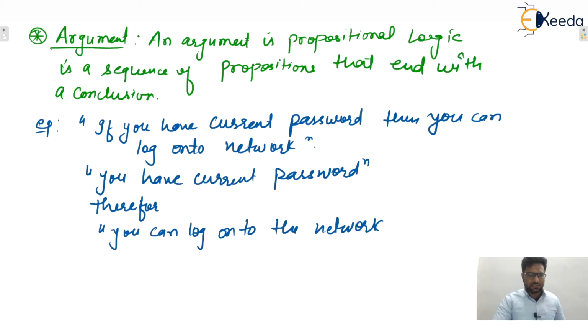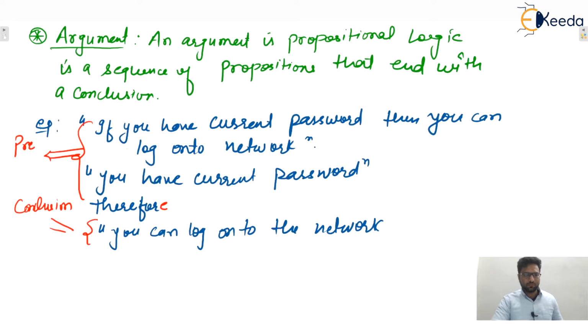Now you only tell me guys, whatever is there after therefore, that is known as what? We can say that it is the conclusion. So this one is the conclusion and the first two statements are known as premises. Whatever comes before therefore is known as premises or hypothesis, and whatever is there after therefore is known as the conclusion.